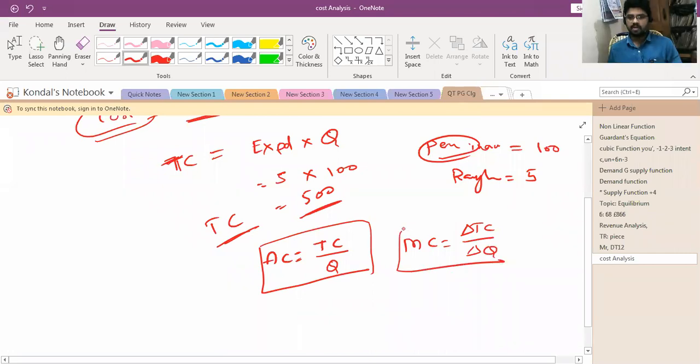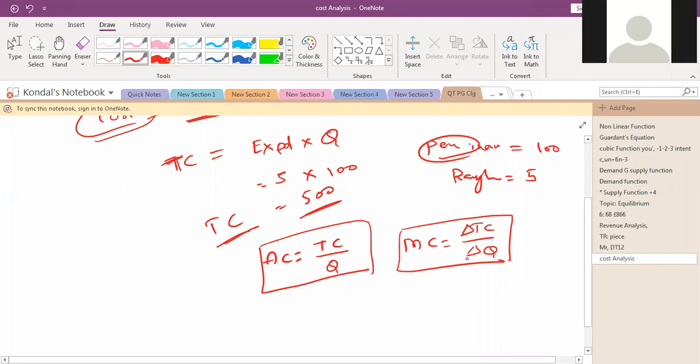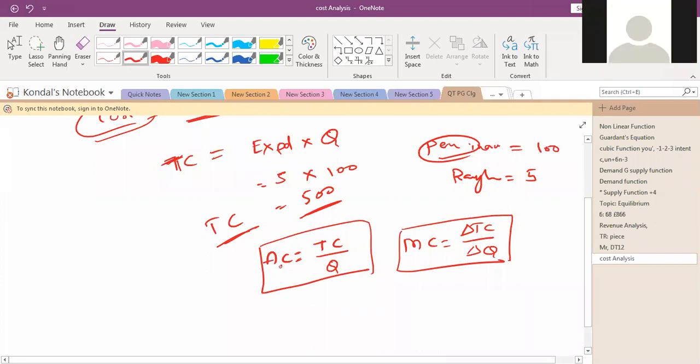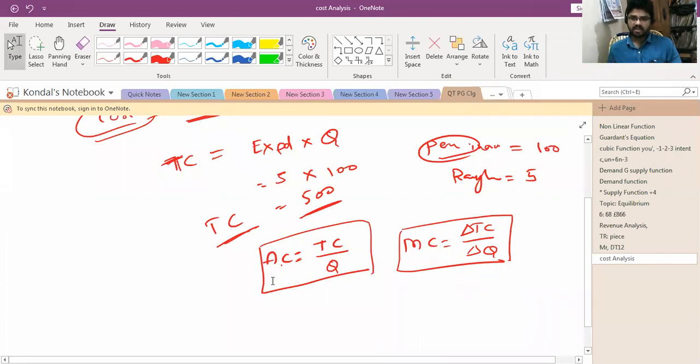What is meant by marginal cost, and what is meant by average cost? As per the mathematical formula, marginal cost is the rate of change in total cost due to change in quantity. Average cost is nothing but total cost by quantity. What is meant by average cost? When you are producing goods and services, on average, how much expenditure per unit or per pen or per service? That is called average. On average, how much expenditure is done for the particular product? That is the average cost.